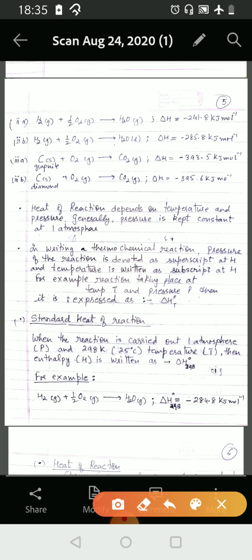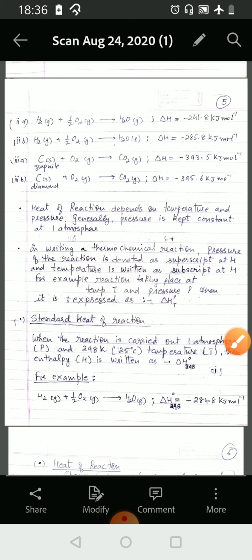We take the third example of the formation of carbon dioxide. When oxygen reacts with carbon in the graphite form, the heat change is minus 393.5 kilojoules per mole. But when oxygen in the gaseous form reacts with carbon in the diamond form, the heat evolved is minus 395.6 kilojoules per mole. So we see that there is a difference in the heat changes when the physical state of the reactants or the product is changed.